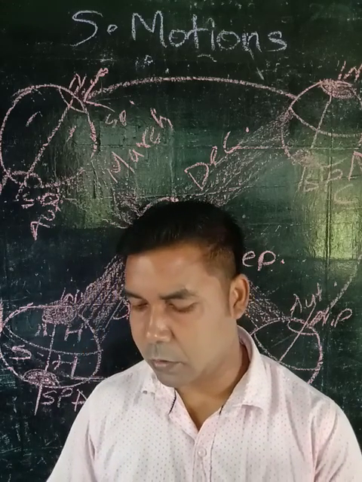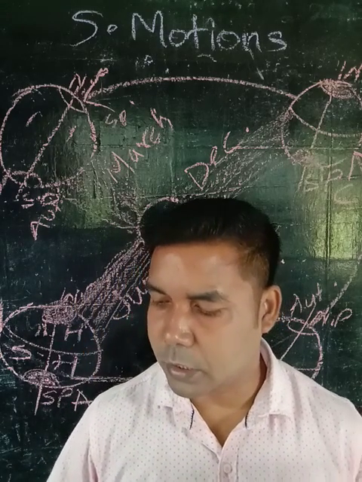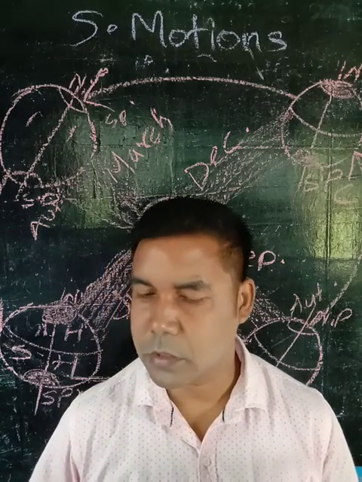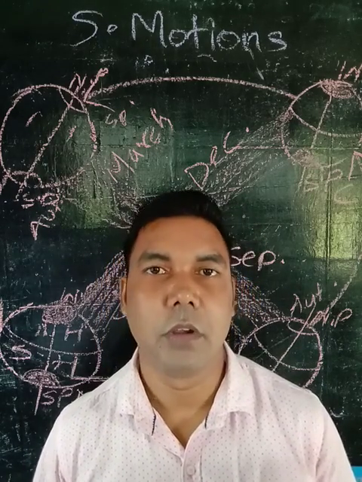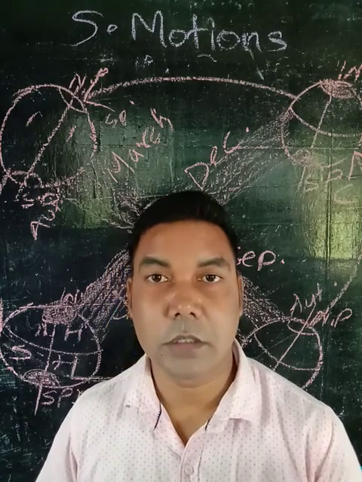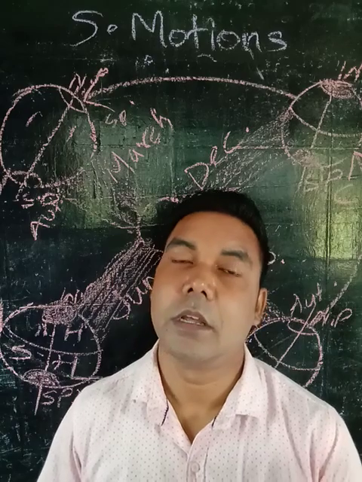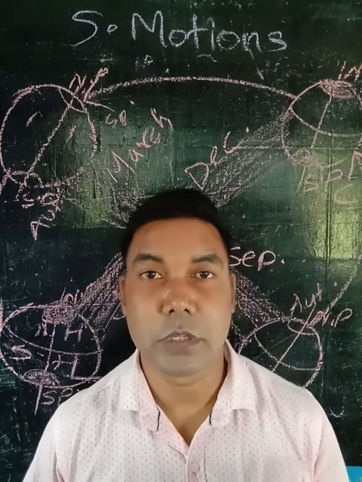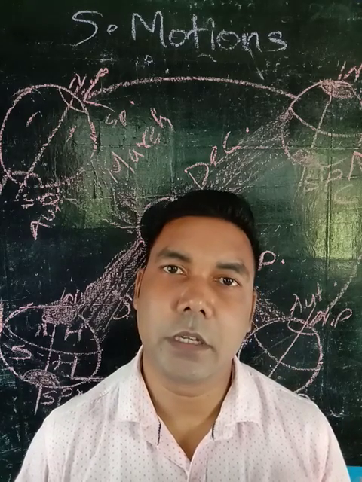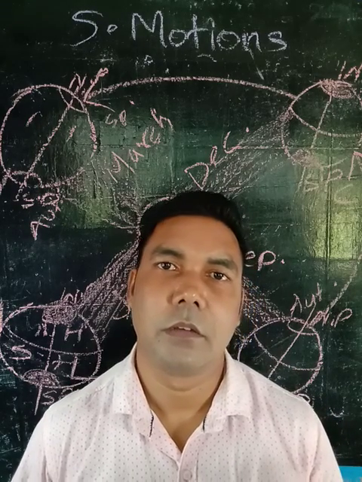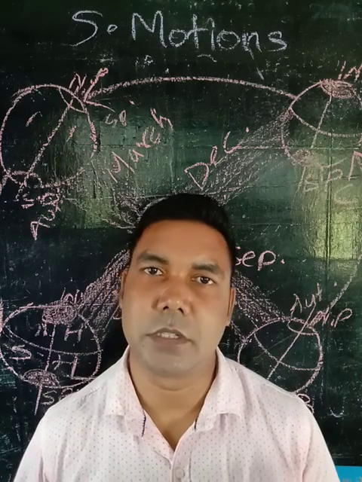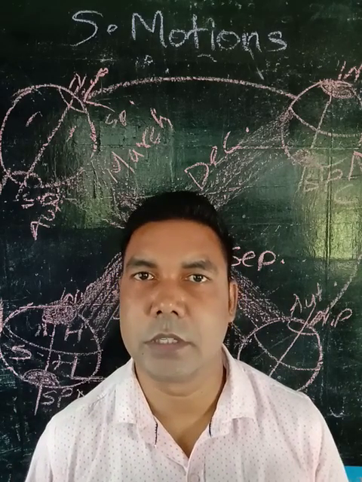So this is how the revolution of the Earth around the Sun and the Earth's tilted axis causes the seasons. This is how the seasons are caused. And this is the difference between rotation and revolution. Rotation means the existence of day and night. And revolution means changes of the season.